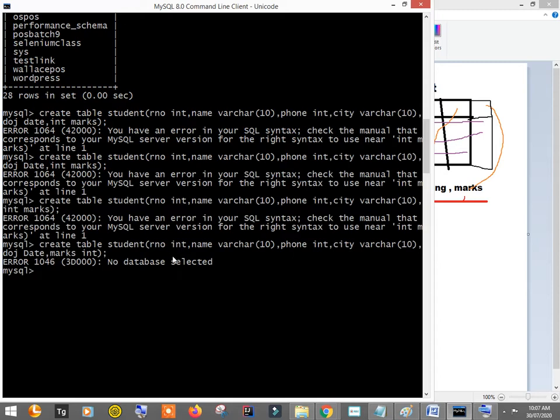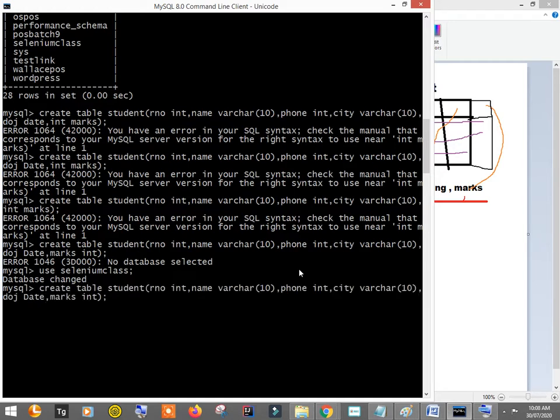So no database is selected, so use selenium class semicolon and hit enter. Database changed. Now we are in this database, and now let's hit the same command and hit enter. Query okay, the table is created.